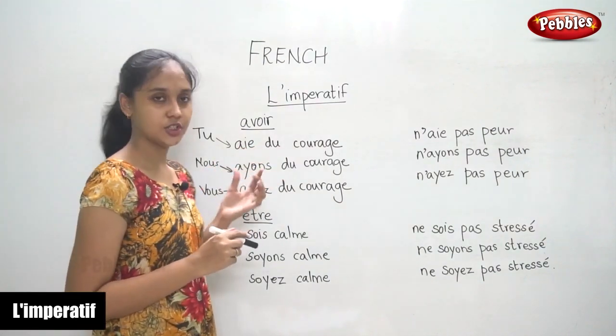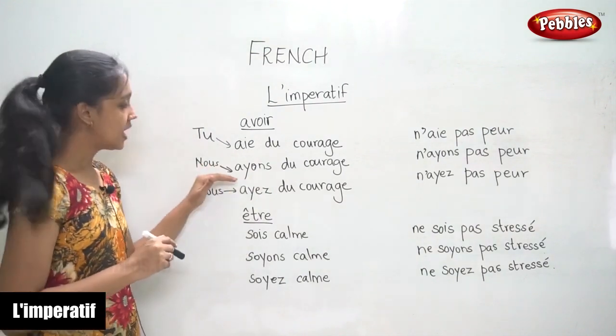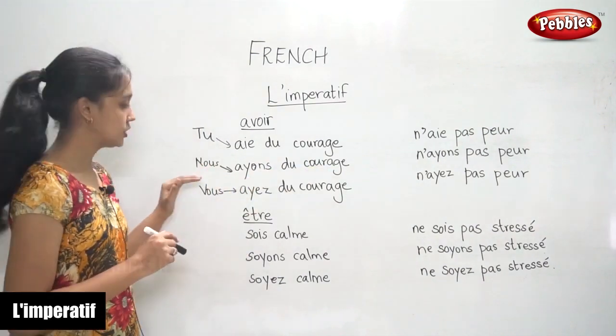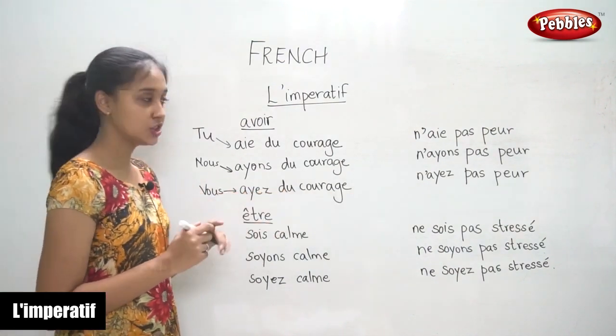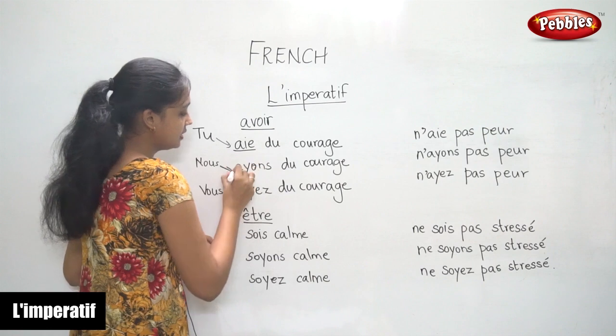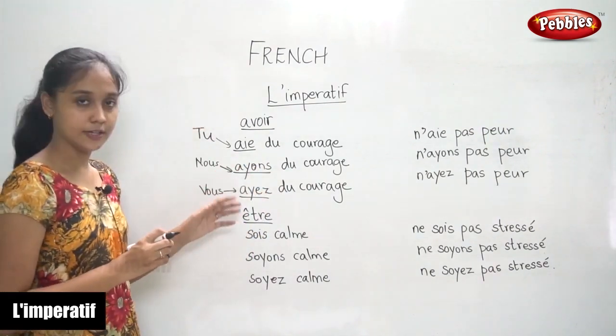Aie du courage. For nous, ayons du courage. And for vous, ayez du courage. So this is the imperative form of the verb avoir.